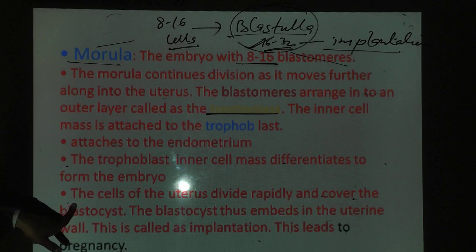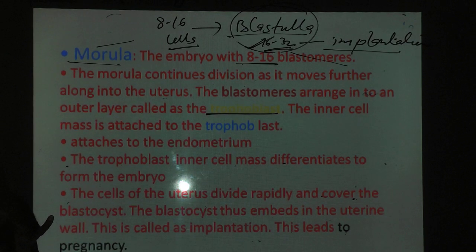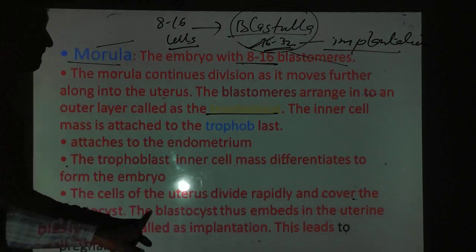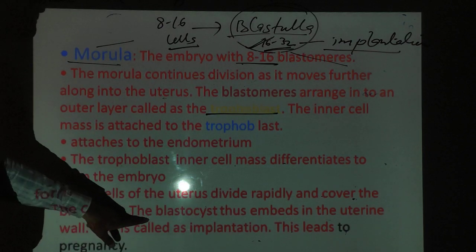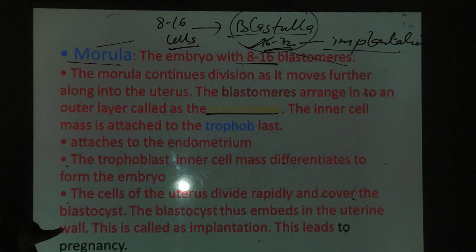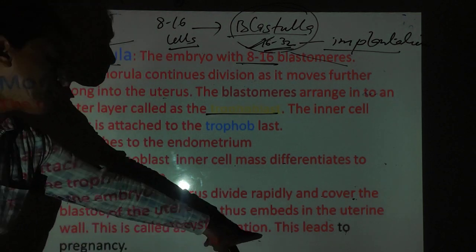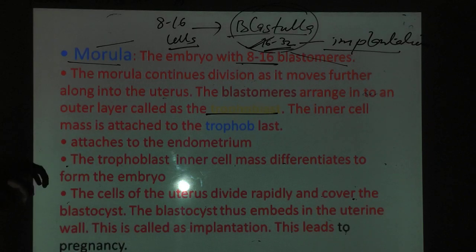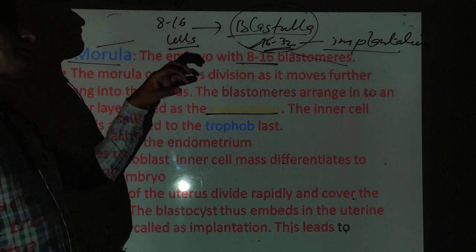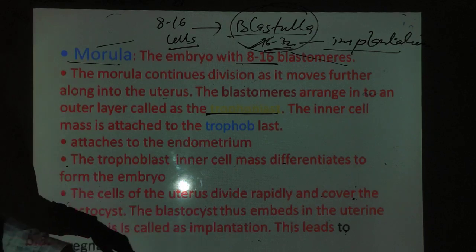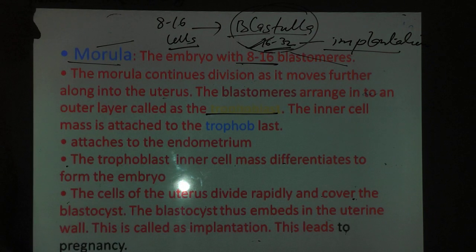The cells of the uterus divide rapidly and cover the blastocyst, covering it from all sides. The blastocyst becomes embedded in the uterine wall, and that is called implantation. So the implantation of the blastula into the inner cells of the uterus is implantation, and this leads to pregnancy. As soon as implantation happens, that is called pregnancy.